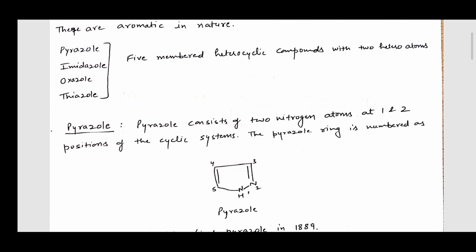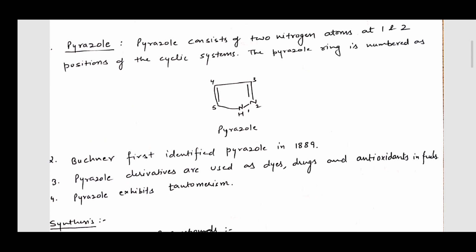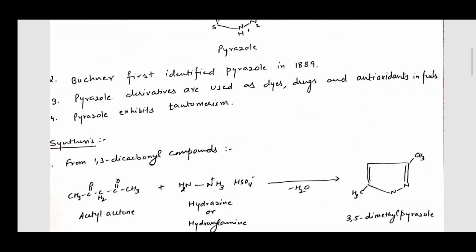Now, pyrazole consists of two nitrogen atoms at the 1 and 2 positions of the cyclic system. The pyrazole ring is numbered as you can see in this structure. First and second positions contain the nitrogen atoms. This structure was first identified by Buchner in 1889. Pyrazole derivatives are used as dyes, drugs, and antioxidants in fuels. Pyrazoles also exhibit tautomerism.